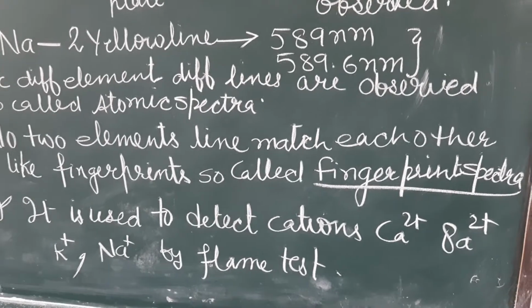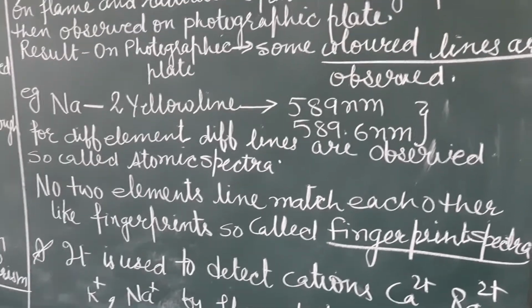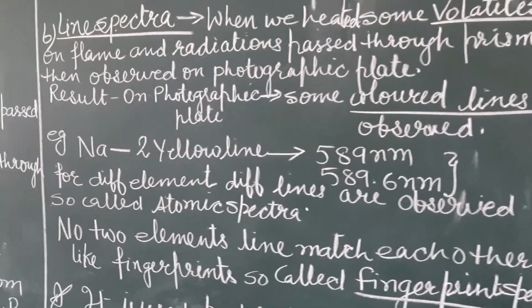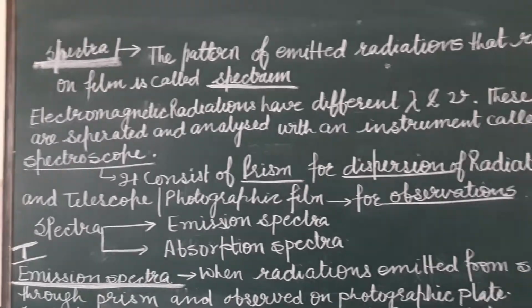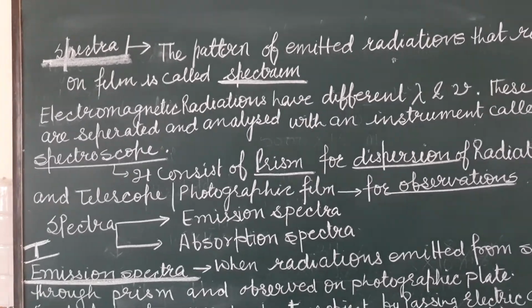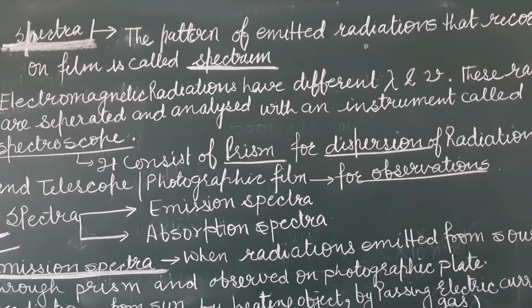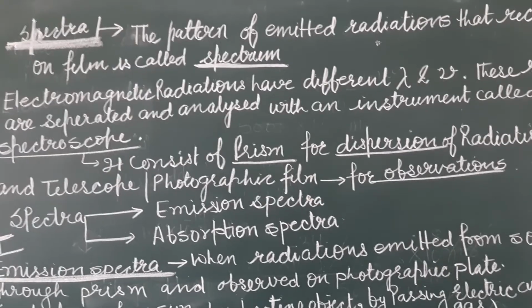So I hope all of you understand what emission spectra is, where we observe this emission spectra in day-to-day life, and what the importance of line spectra is. Thank you.